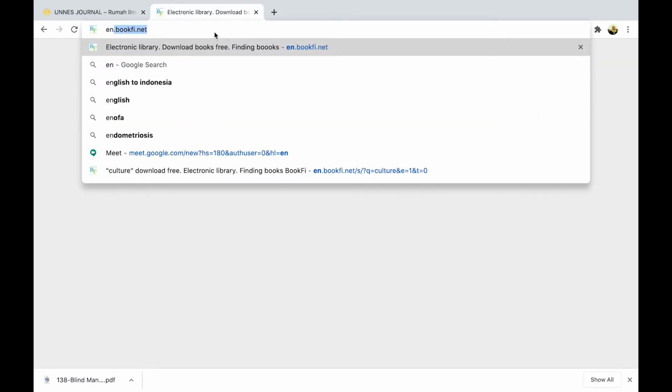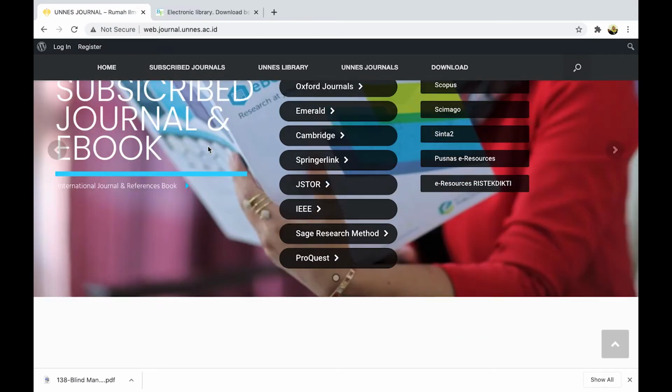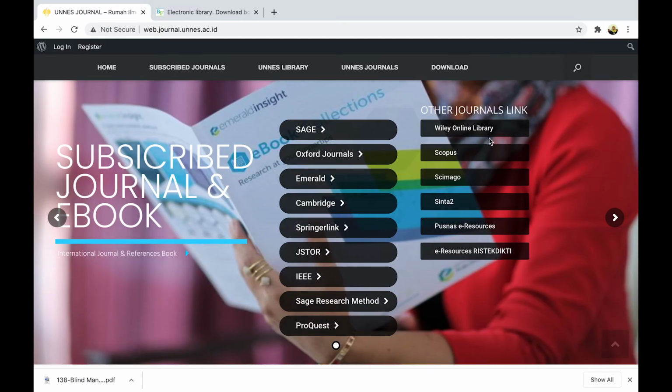But if you want to find some books, you can also visit bookfi, en.bookfi.net. This is in Russian, but it's okay because we can still use English.